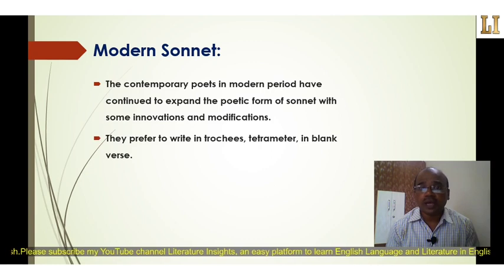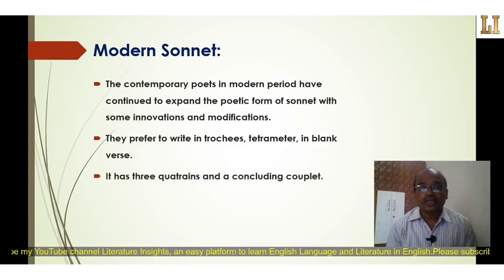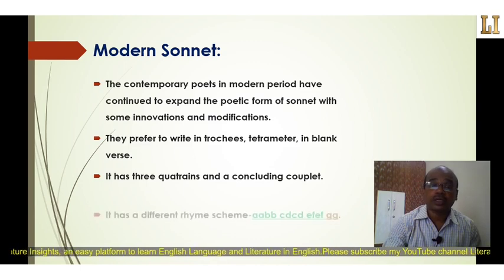They prefer to write in trochaic tetrameter in blank verse. It has 3 quatrains and a concluding couplet. Now this is one of the very significant forms of sonnet in the modern period of English literature.